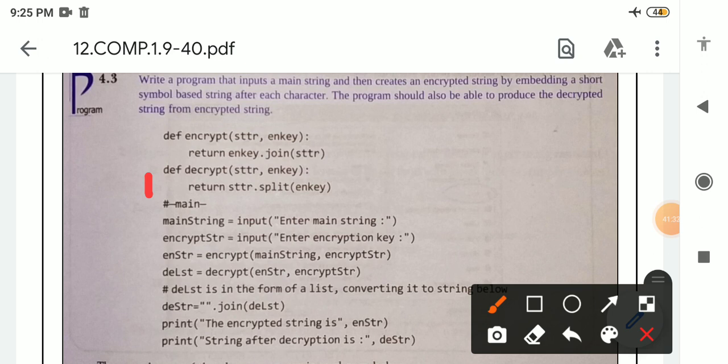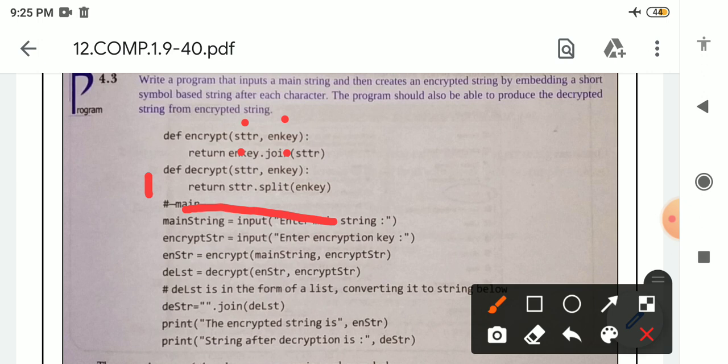For the second function, see here, the name of the function is Decrypt. When the encrypt function contains two arguments, the decrypt function will also contain the same two arguments, str and key. Okay, see the body of the function. In the decryption process we have to convert the converted string